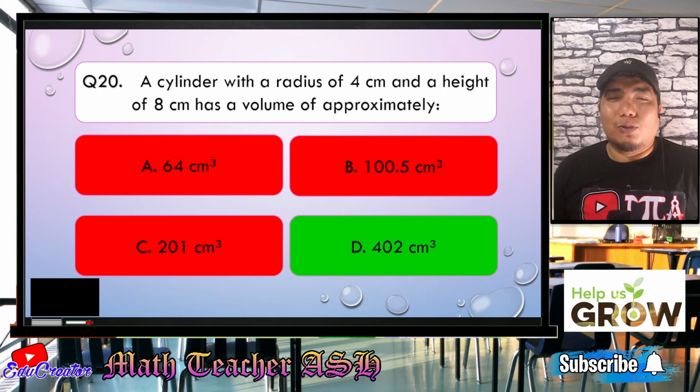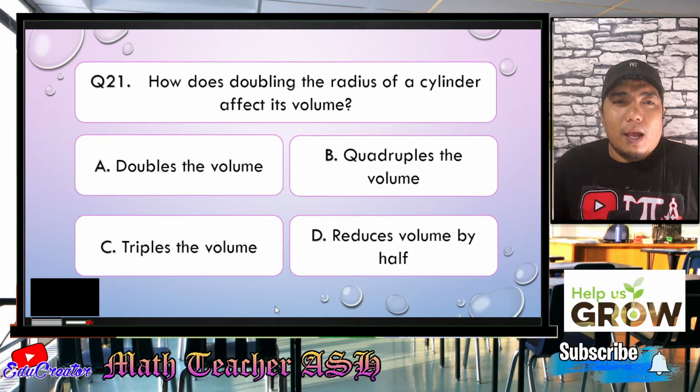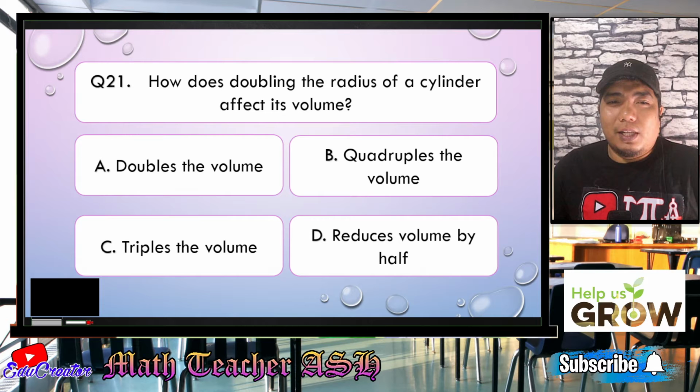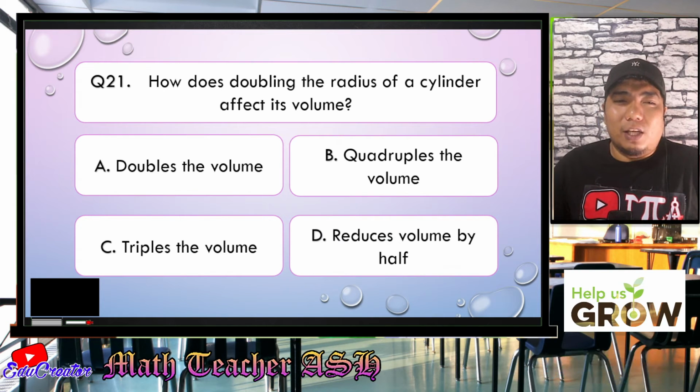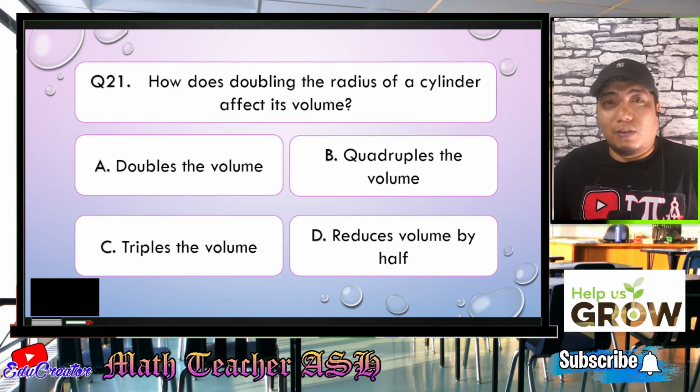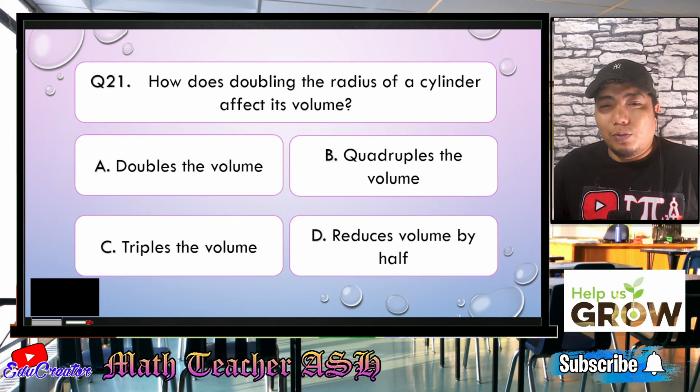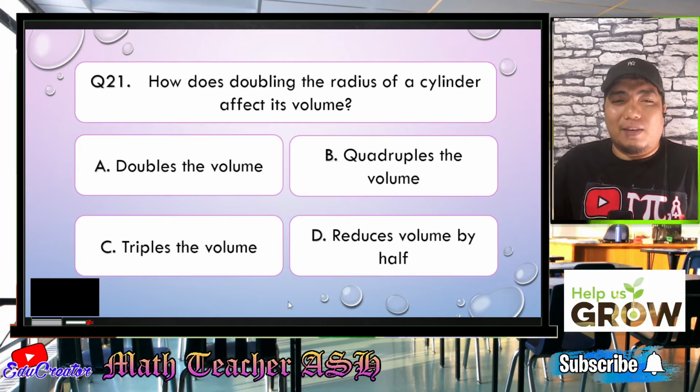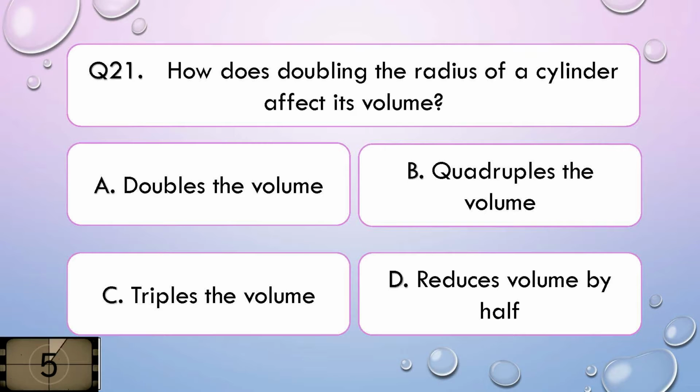Now let us go to question number 21. How does doubling the radius of a cylinder affect its volume? Is it A, doubles the volume, B, quadruples the volume, C, triples the volume, or D, reduces volume by half? I'll give you 5 seconds to think about your answer.